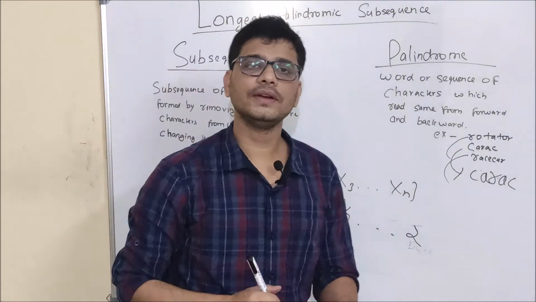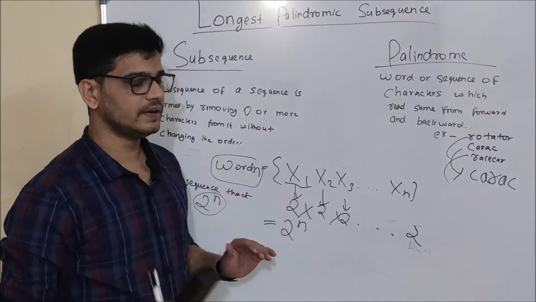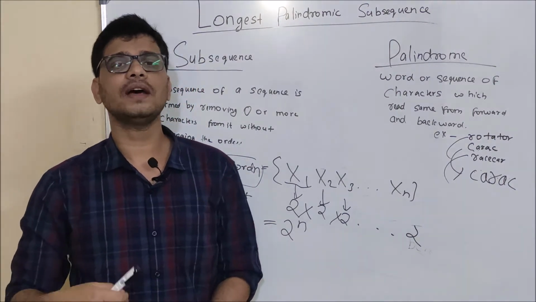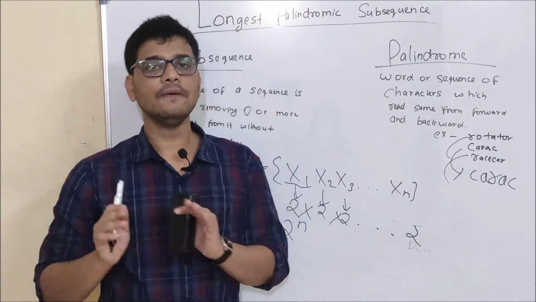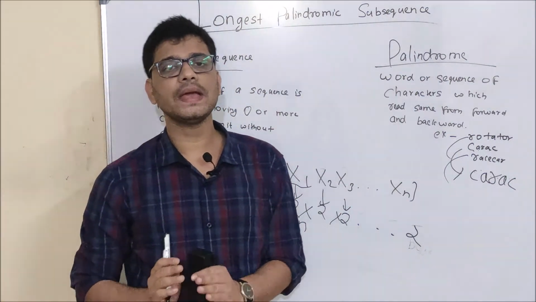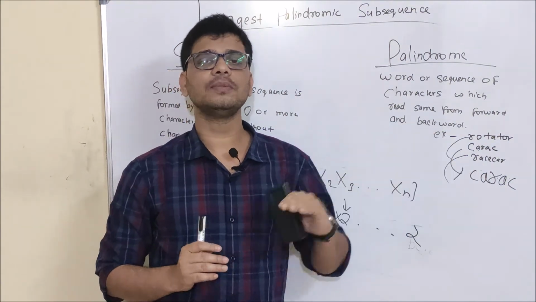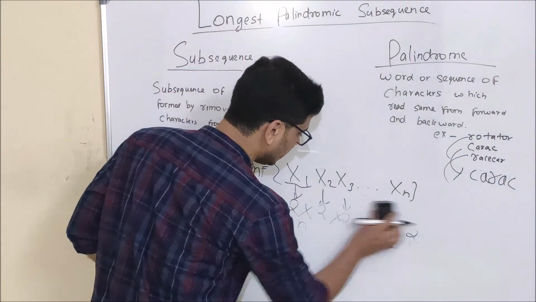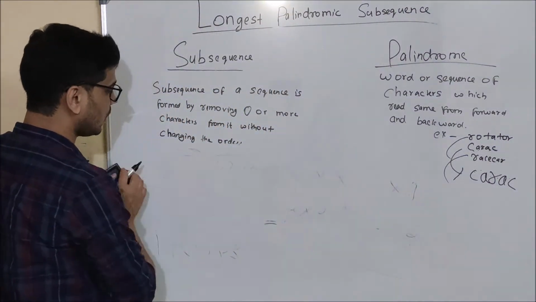So what are we going to do in the brute force solution? First of all, we are going to generate all the subsequences, and for each subsequence we are going to check whether it is a palindrome or not. And if it is a palindrome, we will compare it to see whether it is a maximum length palindrome or not. Let's see how much time this approach will take.